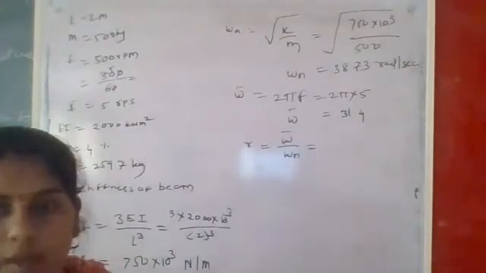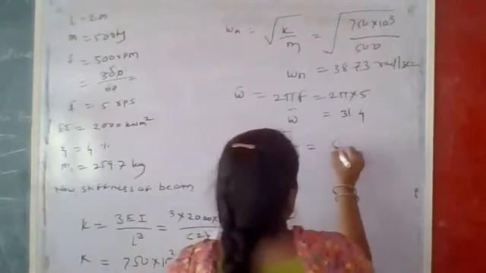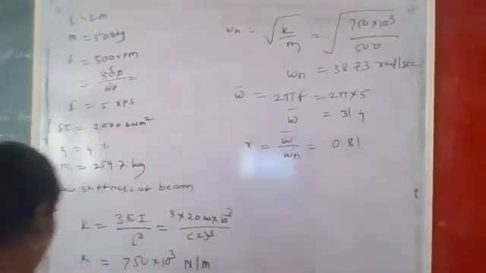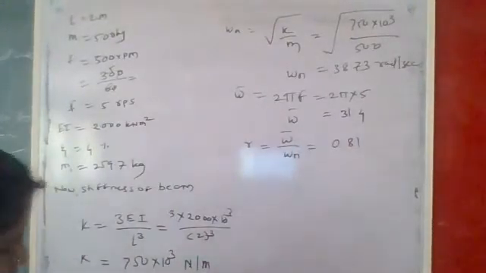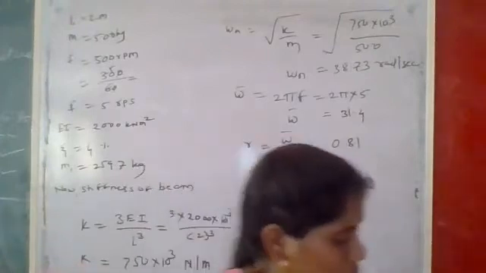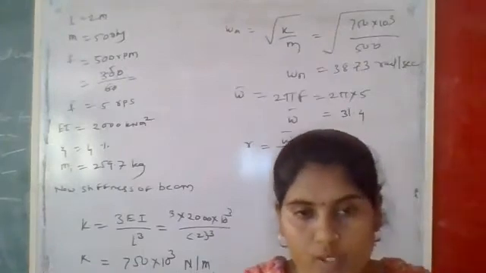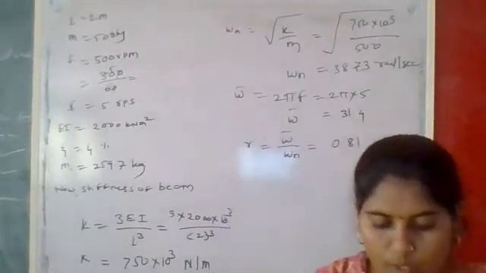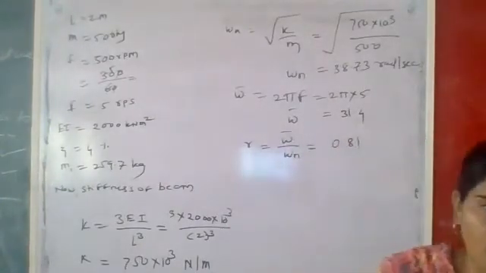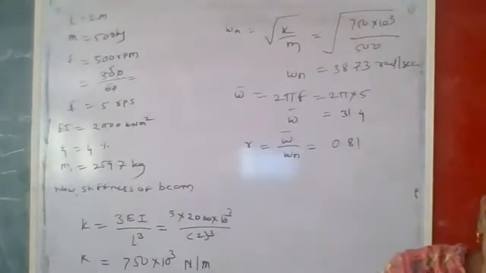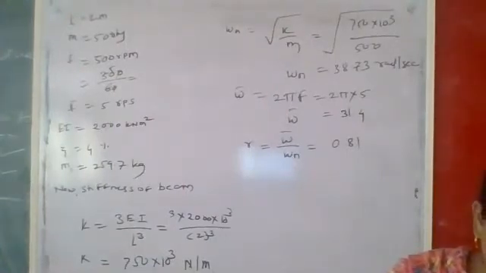What is the answer? 0.81. Okay, right, 0.81. Now you can see here what they have given. If the machine runs at a speed of 300 rpm, what is the amplification of force transmitted to the support? It means we have to calculate the TR. They have written it here in the problem only.